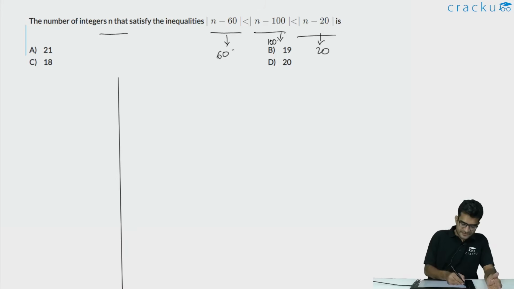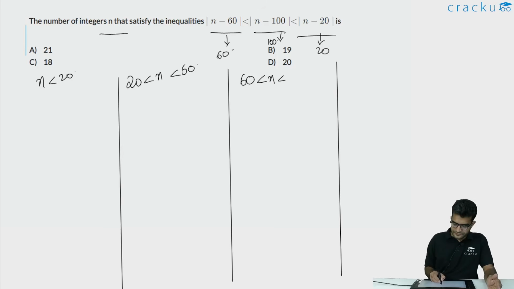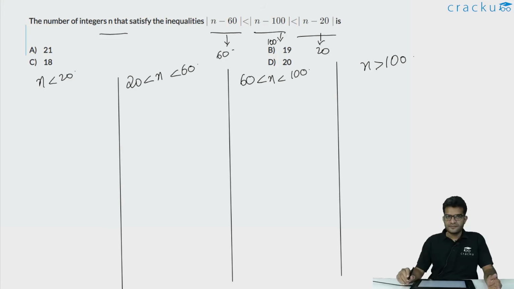The first case is when n is less than 20. The second case is when n lies between 20 and 60. The next case is when n lies between 60 and 100. And the last case is when n is greater than 100. Because we have to look for even the inflection points at 20, 60 and 100. In the first one we will include 20, in the second one we will include 60, and in the third one we will include 100.